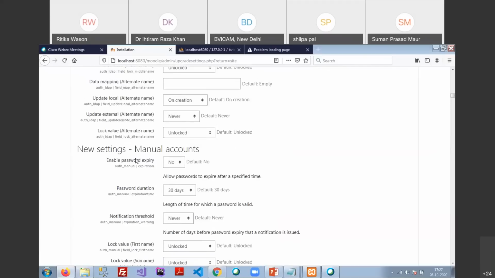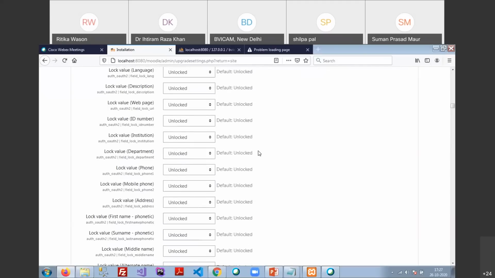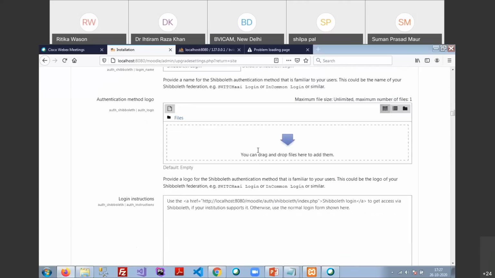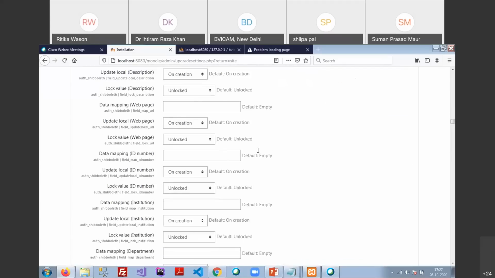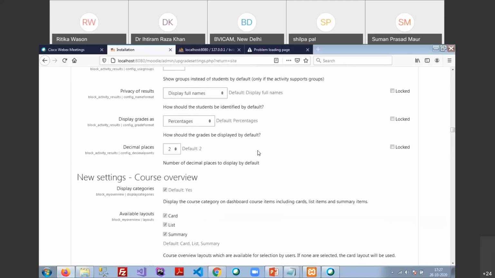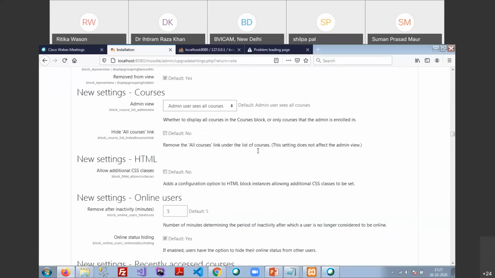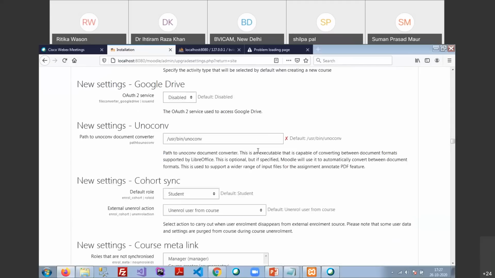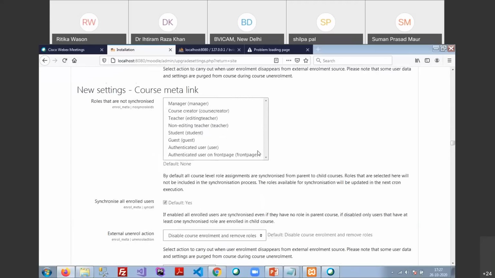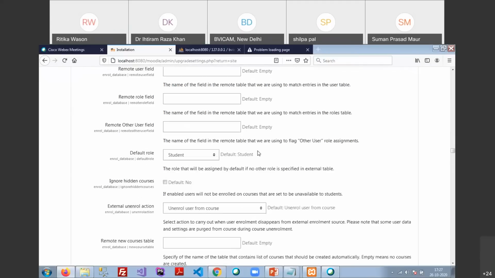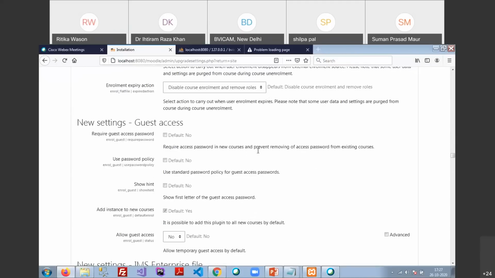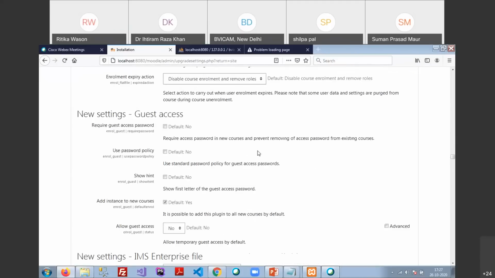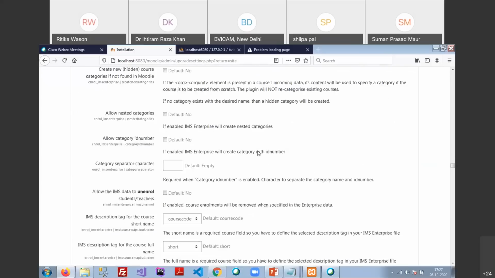Next are the new settings for manual accounts. We do not need to change anything here except one, that is the no-reply email, because we do not have any mail settings right now. My user, YouTube, Google Drive, there are a lot of things we can set up later on. Right now we do not need to make those settings. Okay, so these are the settings completely.